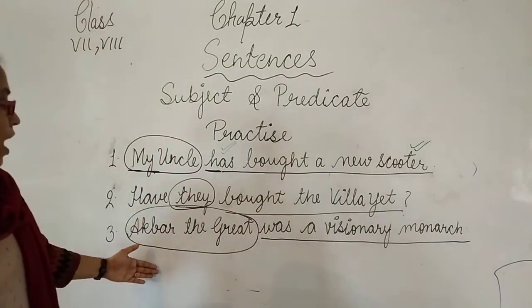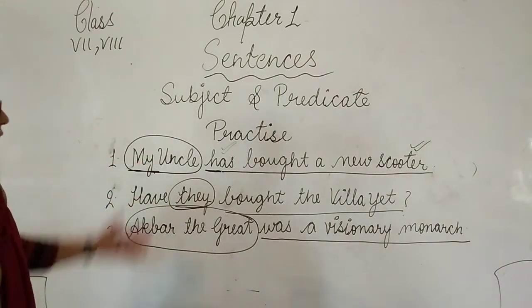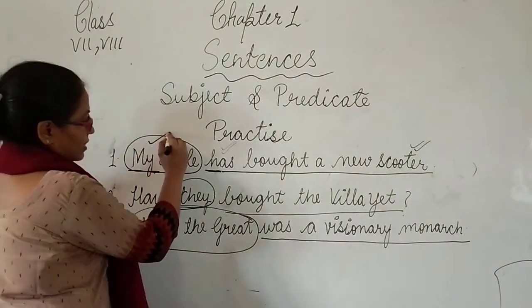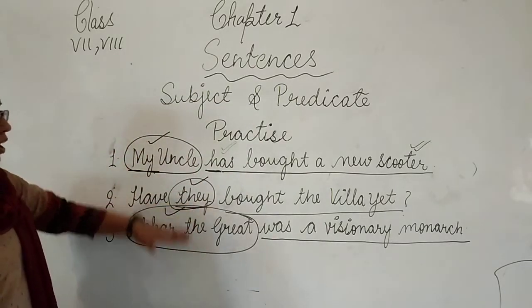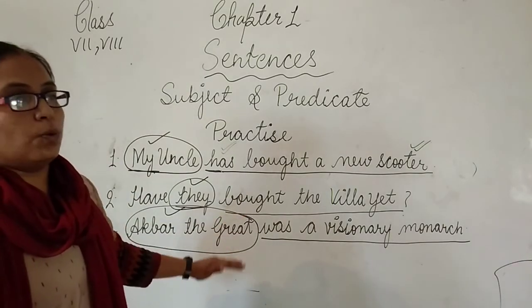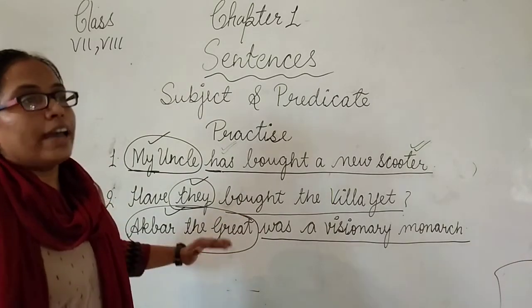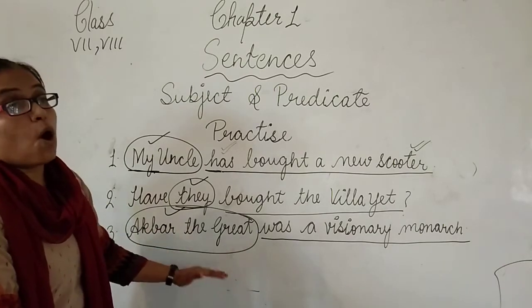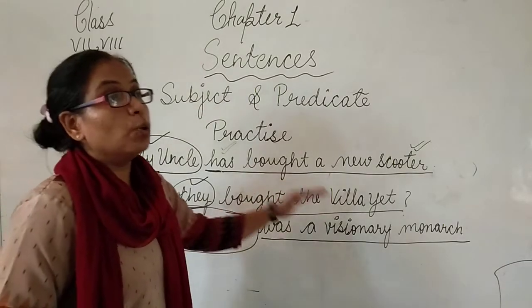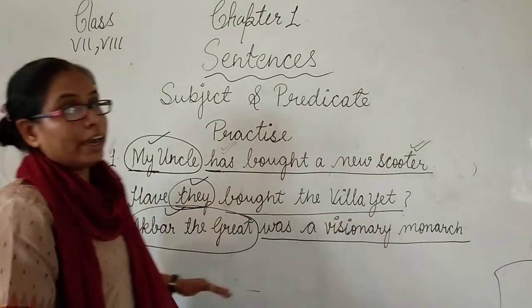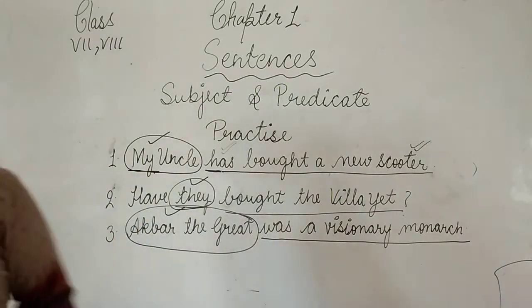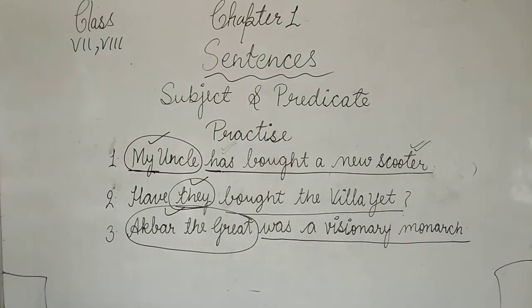So you can again identify the subject and predicate. In these sentences we find uncle is the subject, they is the subject, Akbar the Great is the subject. These all are a person, thing or a pronoun. So in the sentence, the subject is what is doing, and the predicate represents what we are talking about. I hope, beta, you get the difference between the subject and predicate, and you can find the various subjects and predicates in the exercises.